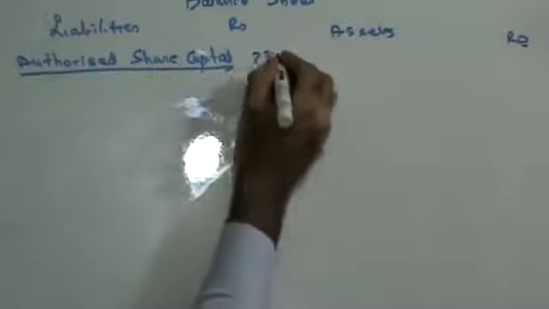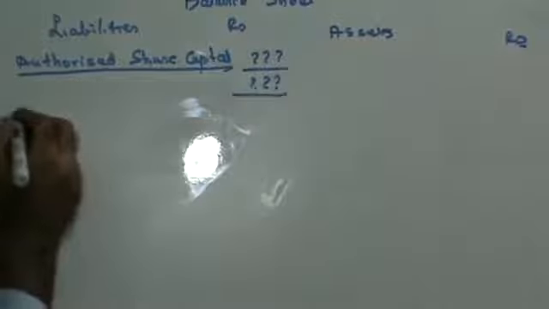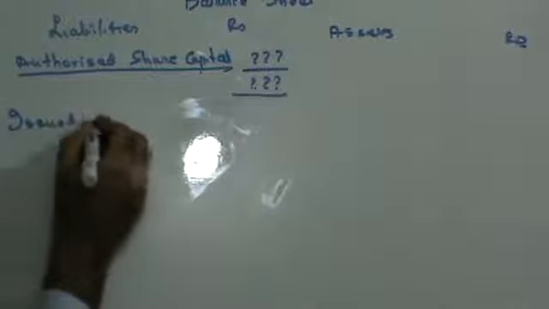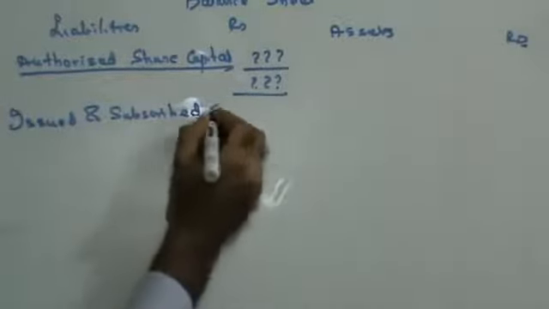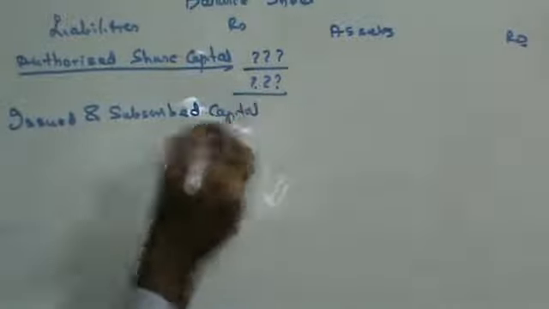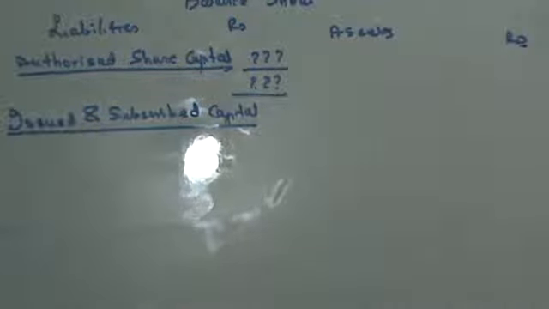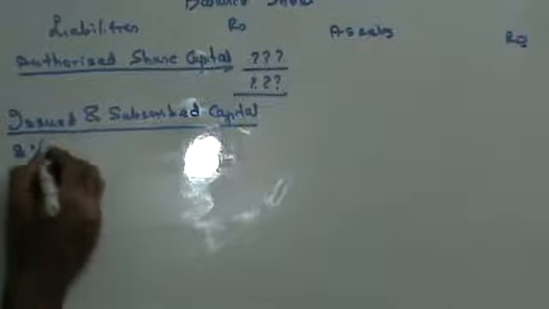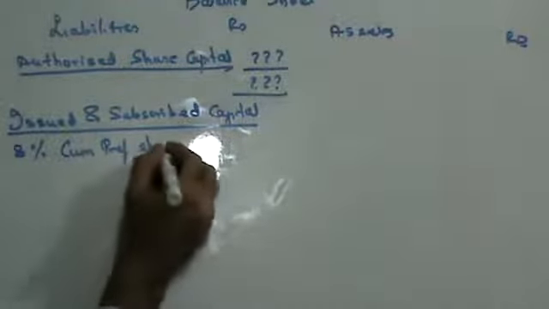They haven't given you the authorized share capital. We will tally it off. I'm putting a question mark. Issued and subscribed capital. Under issued and subscribed capital, you will have 8% cumulative preference share capital.